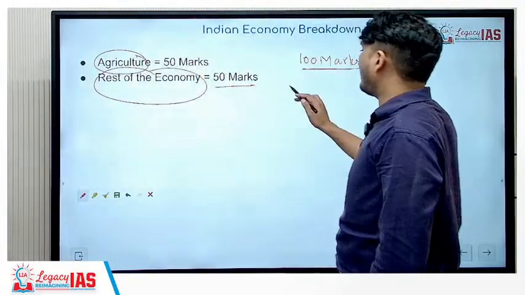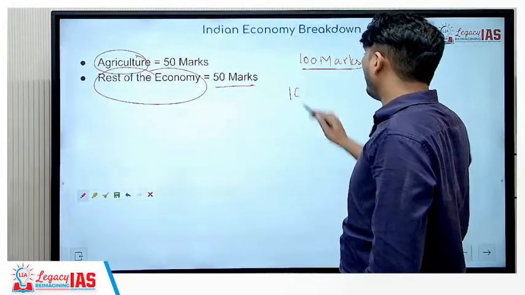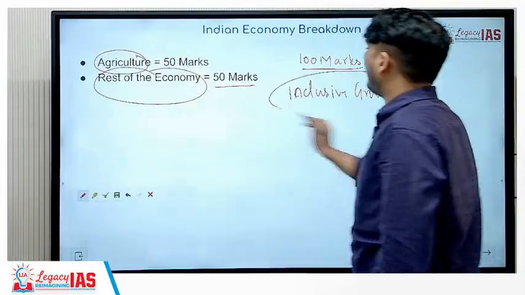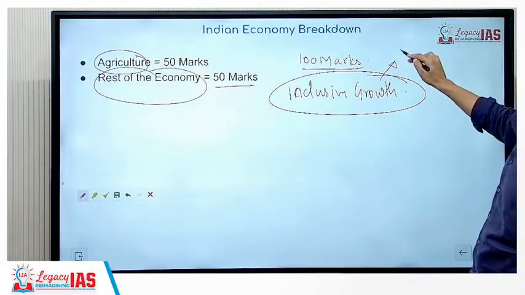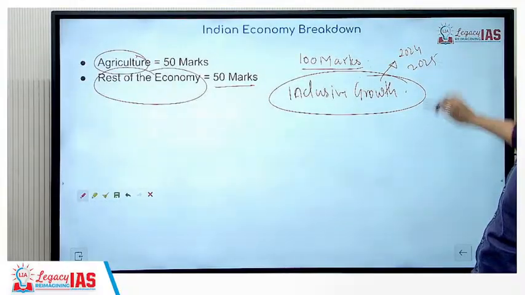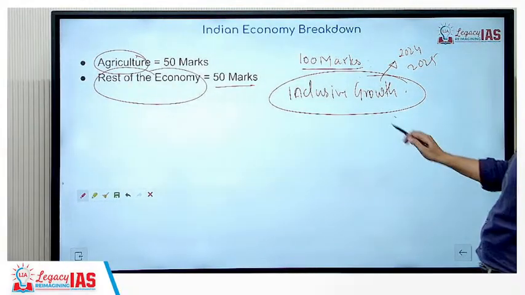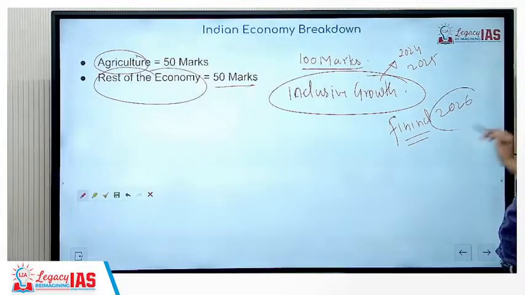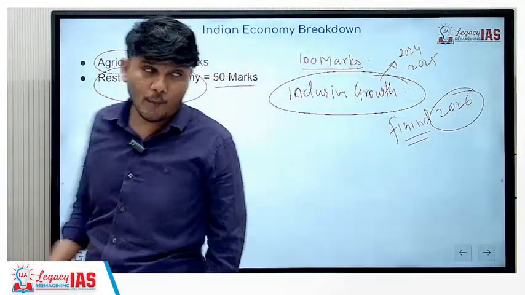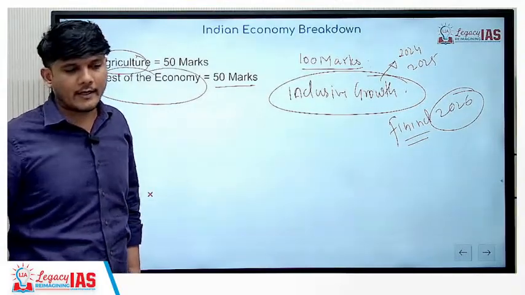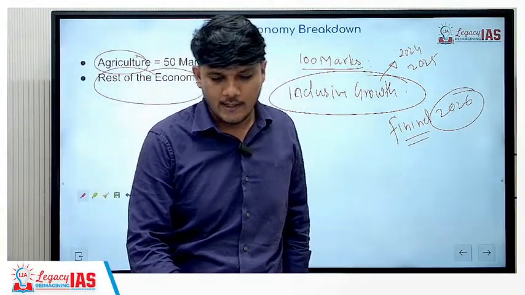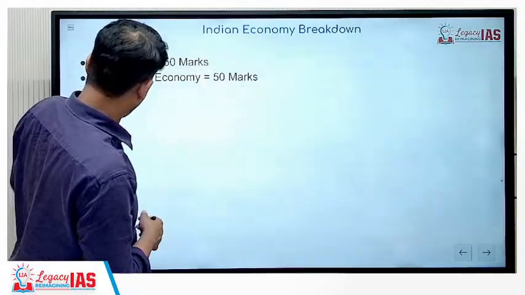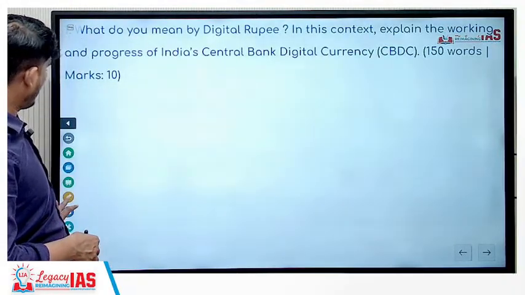In fact, if I give you a simple phrase, that is inclusive growth. This word has featured in UPSC mains multiple times. The same word as it is was asked in 2024, 2025. This year they did not directly ask inclusive growth, but financial inclusion, which is a part of inclusive growth, has been asked this year. So as I was saying, the same topics and chapters get repeated over and over again in the mains examination. Let us see what questions have been asked and how we could have approached those questions. So this is the very first question.